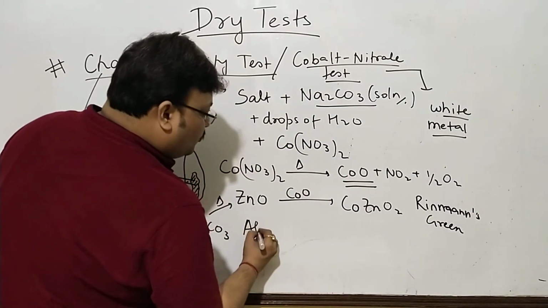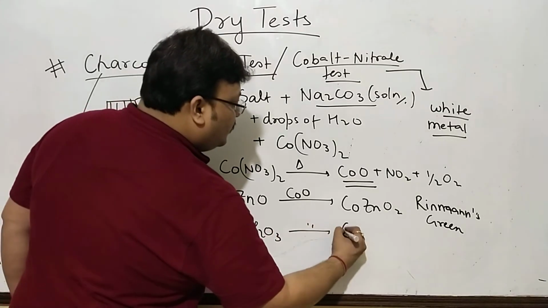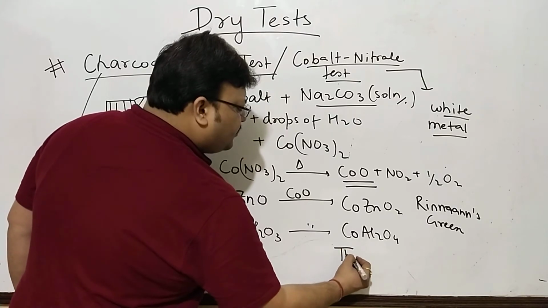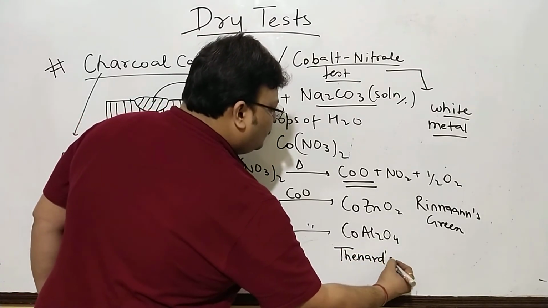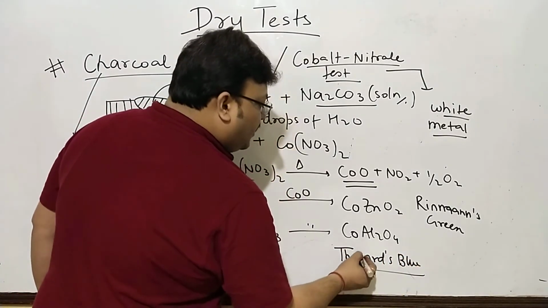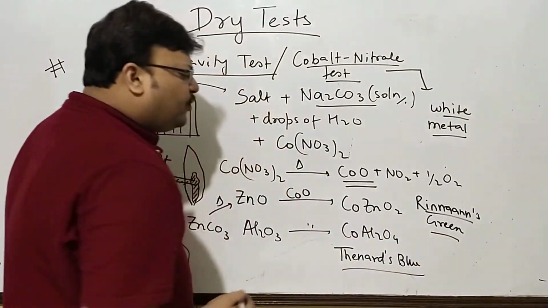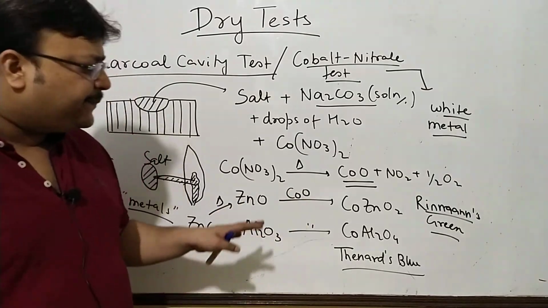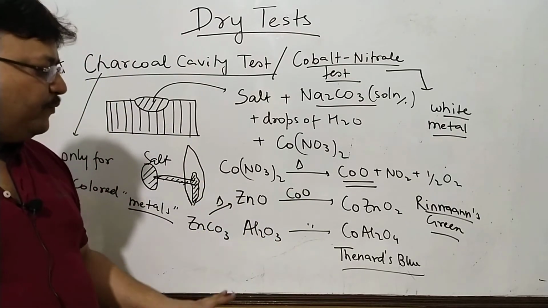Similarly, if it's Al2O3, you will get CoAl2O4. It's a popular shade of blue which is called Thenard's blue. So know these names. Thenard's blue for aluminium, Rinmann's green for zinc. For aluminium, I did tell you that I'll give you a dry test sooner than later. So this is that popular dry test for aluminium.